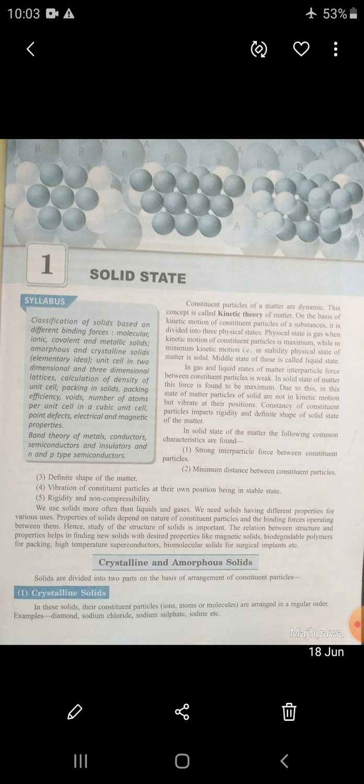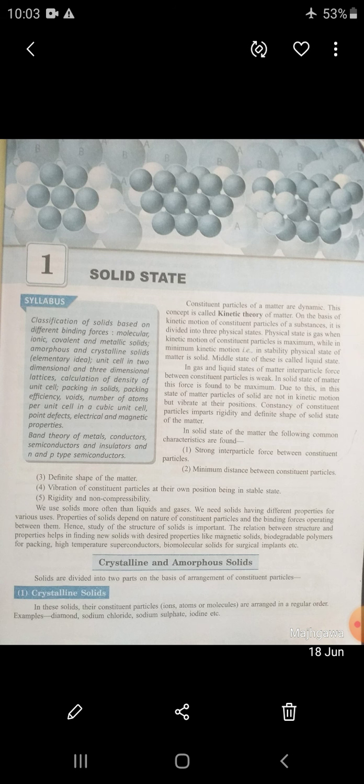And the importance of solids: the desired properties like magnetic solids, biodegradable polymers for packing, high temperature superconductor solids, and biomolecular solids for surgical implants. These are the importance of solids.